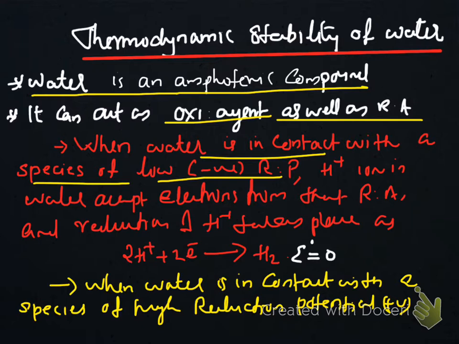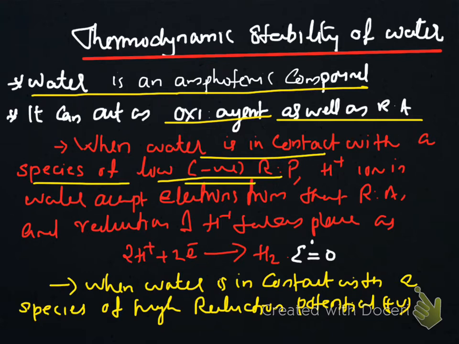So, if a metal or any species of highly negative reduction potential falls into the water or comes in contact with water, that species acts as a reducing agent and it can reduce water to hydrogen. That species which is going to act as a reducing agent donates electron to water.